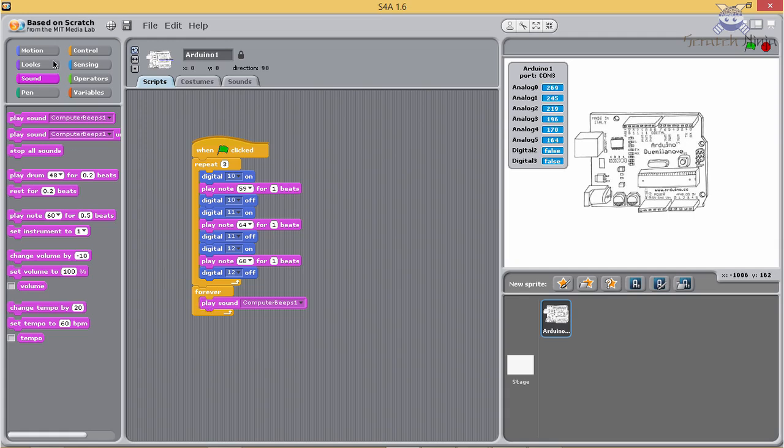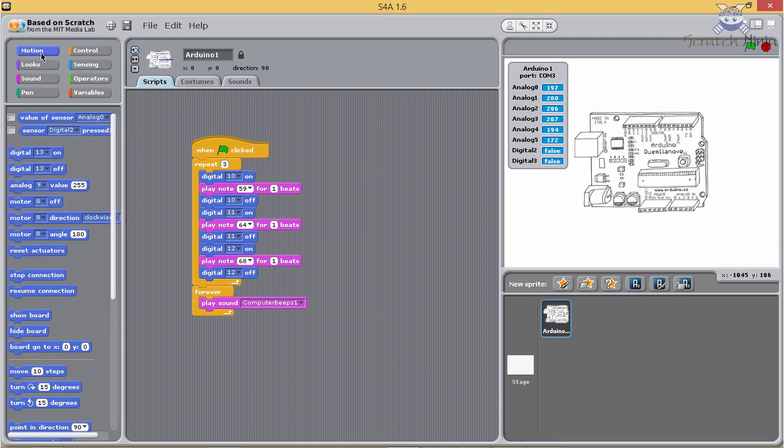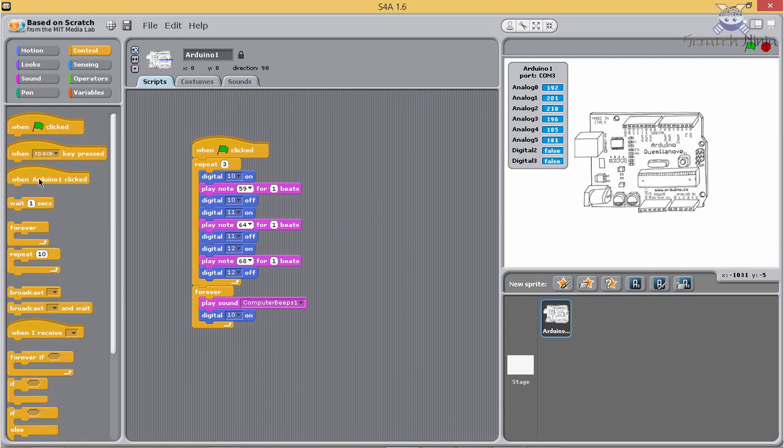Click on Motion. Select Digital 13 on and drag it into the program window and connect it below Play Sound Computer Beeps 1. Change it to 10. Click on Control. Select Wait 1 second. Connect it below Digital 10 on. Change 1 second to 0.2 second.